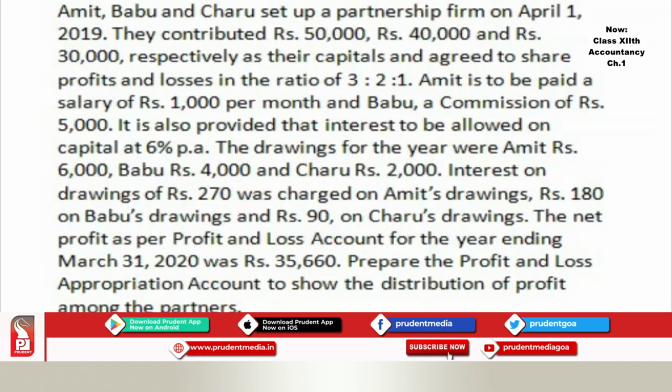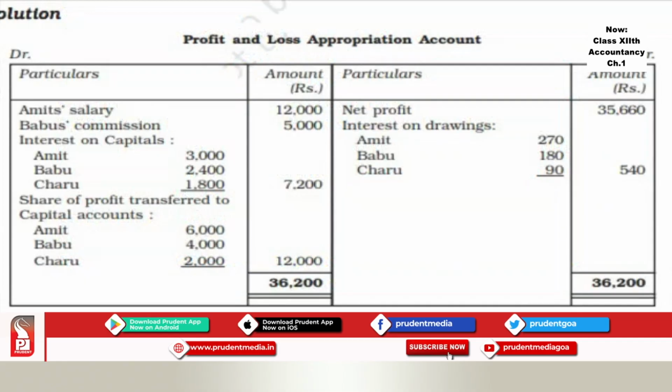The drawings for the year: Amit rupees 6,000, Babu rupees 4,000, Charu rupees 2,000. Interest on drawings is readymade here, no need to calculate. Interest on drawings of rupees 270 was charged on Amit's drawings, rupees 180 on Babu's drawings and rupees 90 on Charu's drawings. The net profit as per the profit and loss account for the year ending March 31st, 2020 was rupees 35,660. Prepare the profit and loss appropriation account and show the distribution of profit among the partners. So what they have asked is to prepare the profit and loss appropriation account. So see the solution. It starts with the net profit.